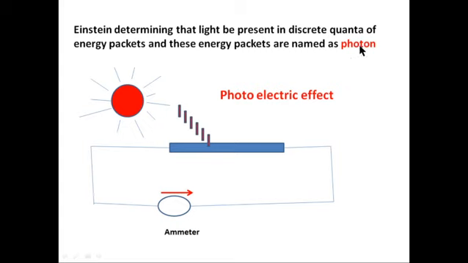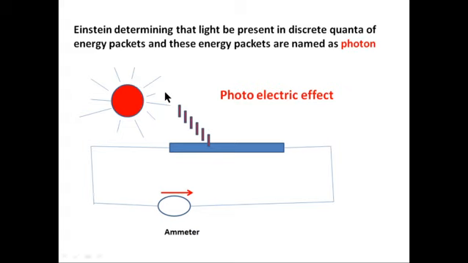With the help of these assumptions, Einstein was able to give a clear explanation of the photoelectric effect. I hope you are already familiar with what is meant by the photoelectric effect. I already discussed it in your previous class and previous video also.